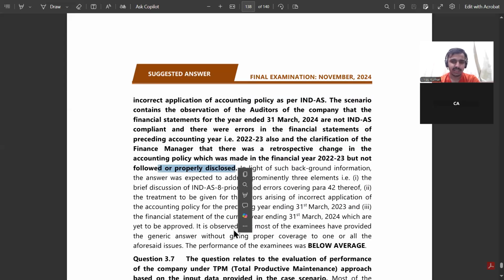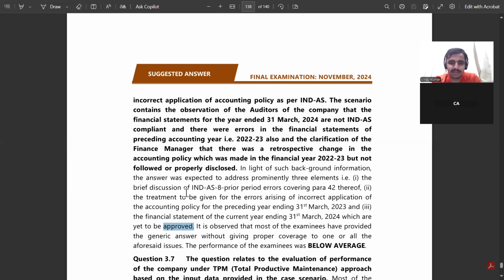Now, in light of such background information, the answer is expected to address prominently three elements. कि whenever there is an error, na, Ind AS 8 will be triggered, prior period errors or not. Then third, whether a balance sheet needs to be prepared or not. That you have to see properly. And the financial statements are yet to be approved, so the current year में what will impact, how will we rectify that. What he is providing, three elements that you have to see.